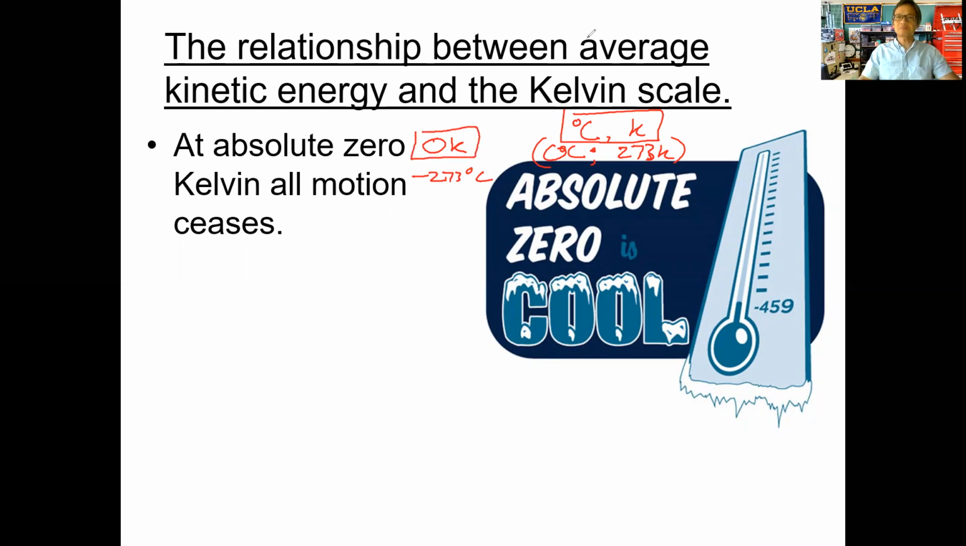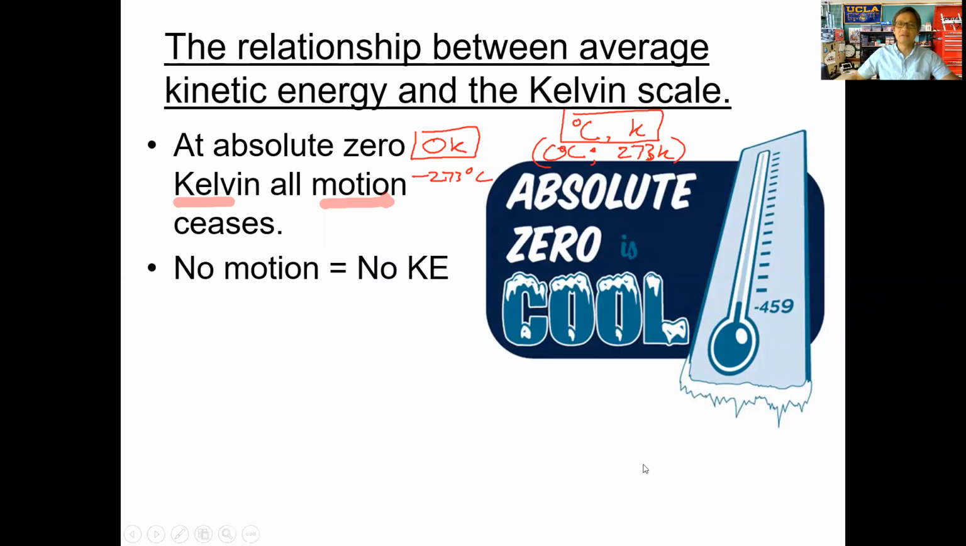And so the link here is between the Kelvin scale and motion, and kinetic energy. When we take a look at this relationship, we can take advantage of the fact that all motion ceases, all motion stops, when we are at 0 Kelvin.